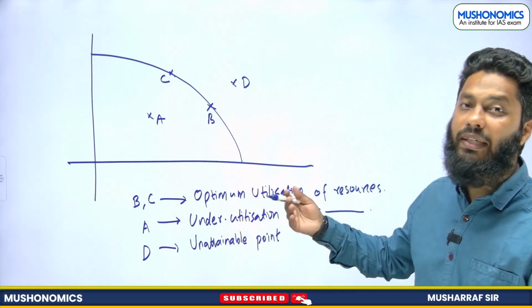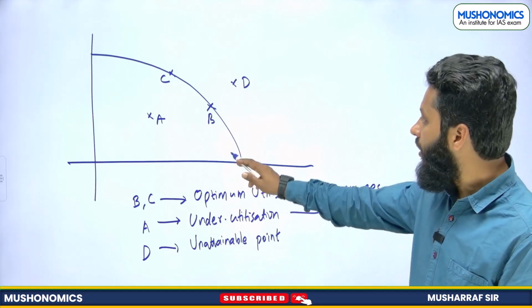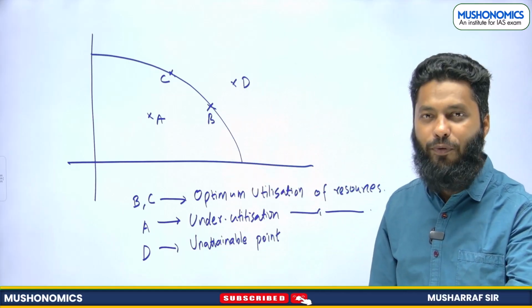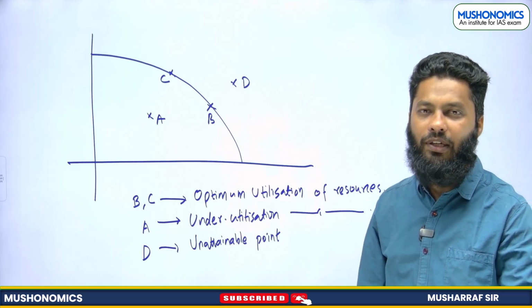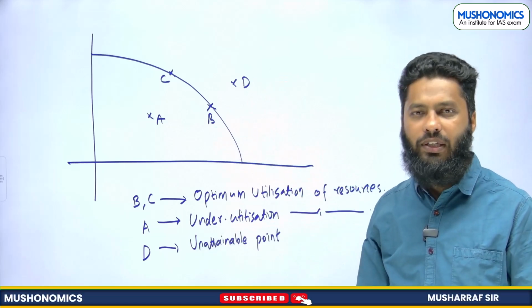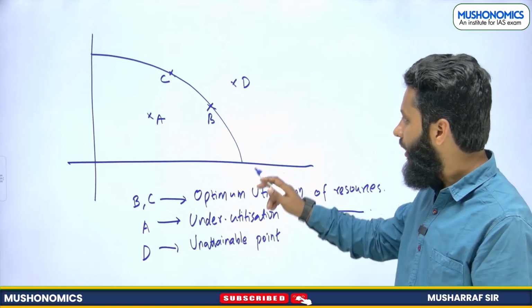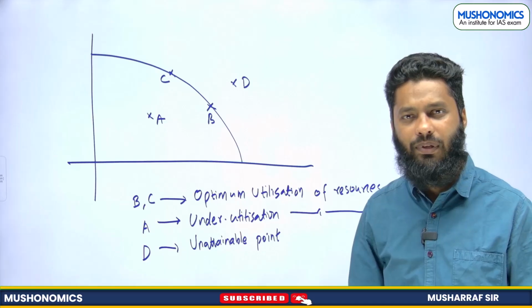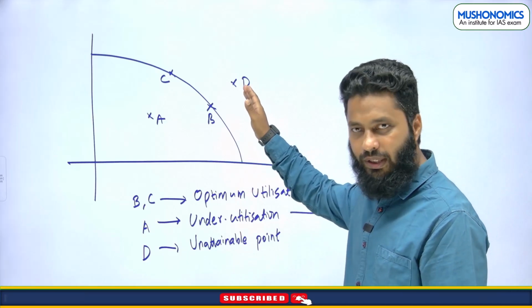You cannot attain this point with the given technology. If technology improves, or changes favorably, then we can attain point D also. But at given technology, point D is unattainable. So this is what we cannot reach.